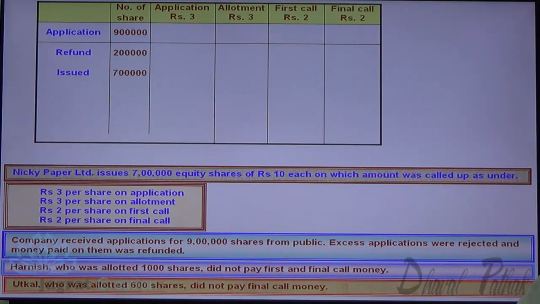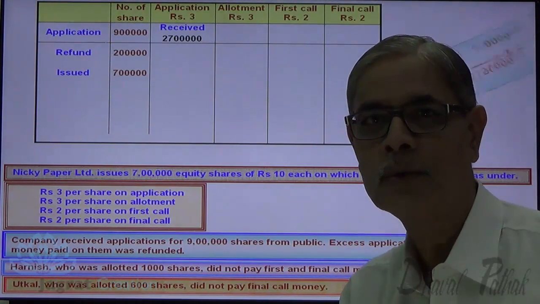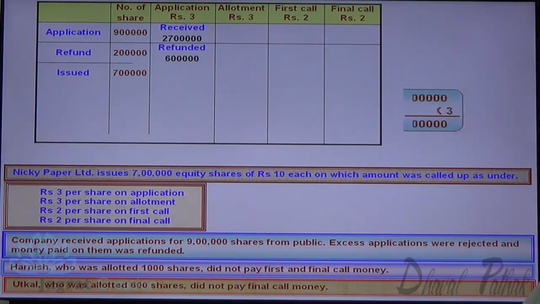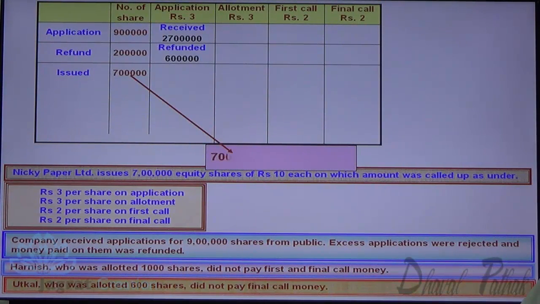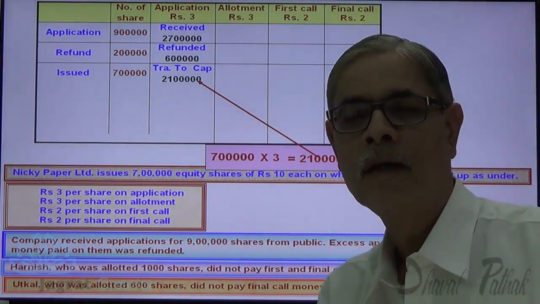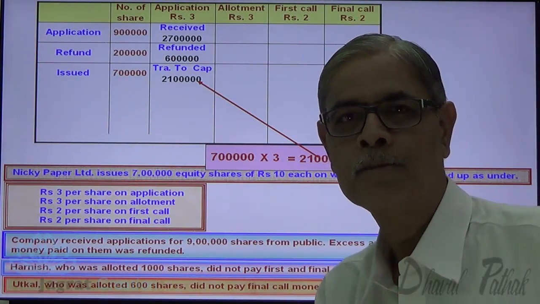Let us work out the amount for that. 9 lakhs into 3. This is the amount received with application. Now, 2 lakhs into 3. This is the amount refunded. 7 lakhs into 3. This is the amount transferred to capital account. This is how accounting for application is to be done.